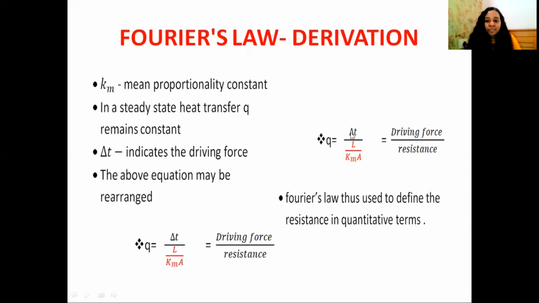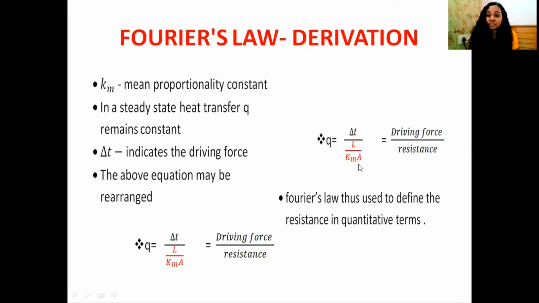Q equal to delta T divided by (L divided by km A). Both the equations are the same. Delta T is the driving force and L divided by km A is the resistance. That we already know. From this equation we can conclude that Fourier's law can be used to define the resistance in quantitative terms. So this is the derivation regarding Fourier's law.